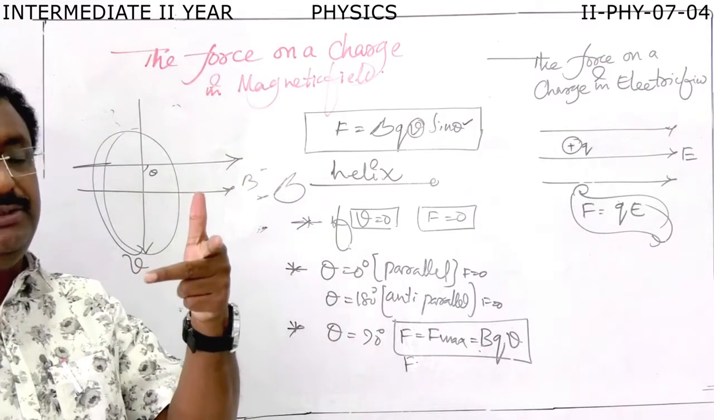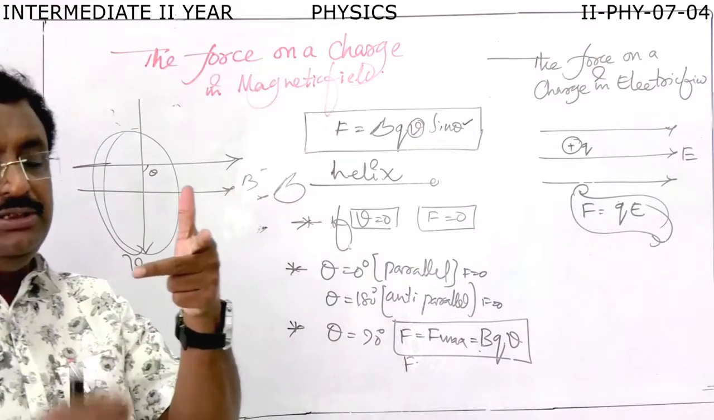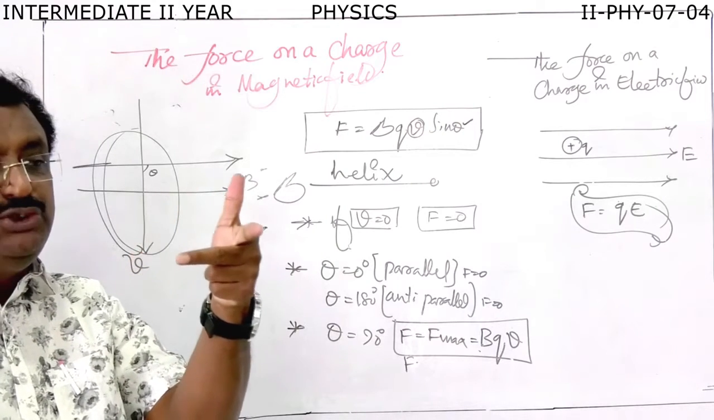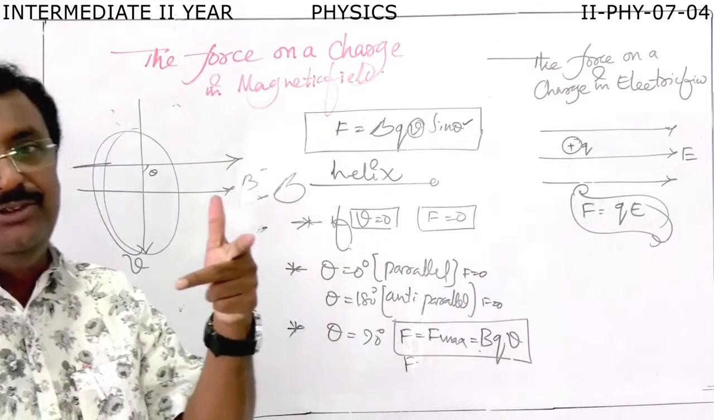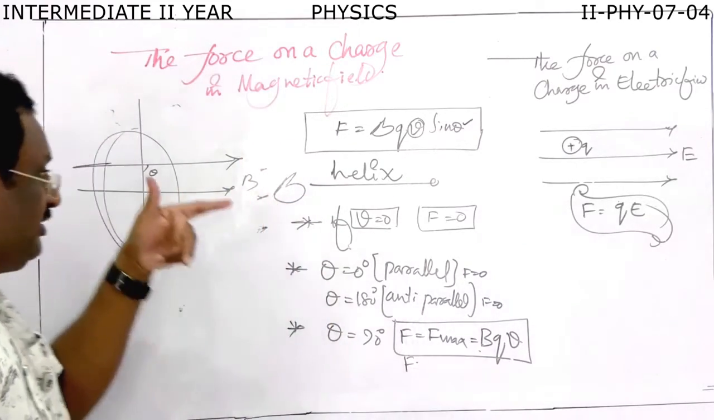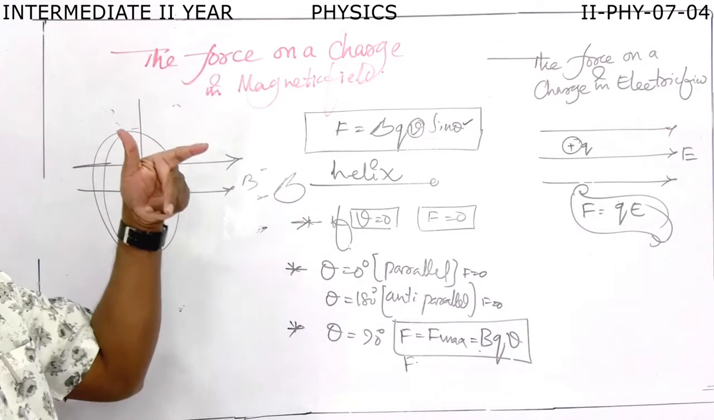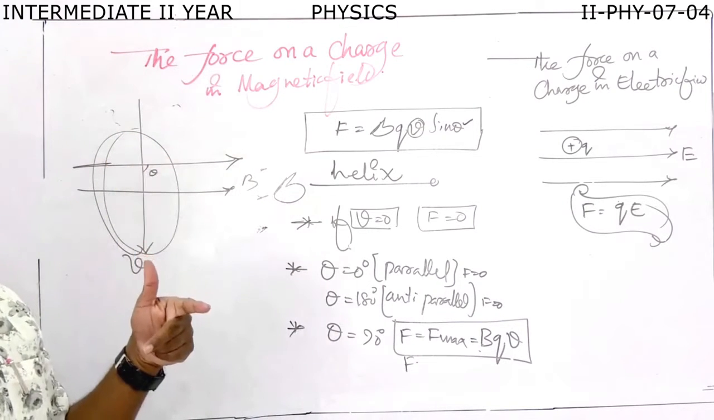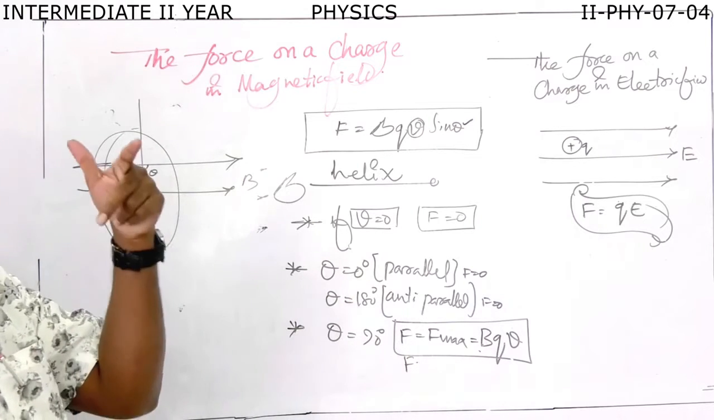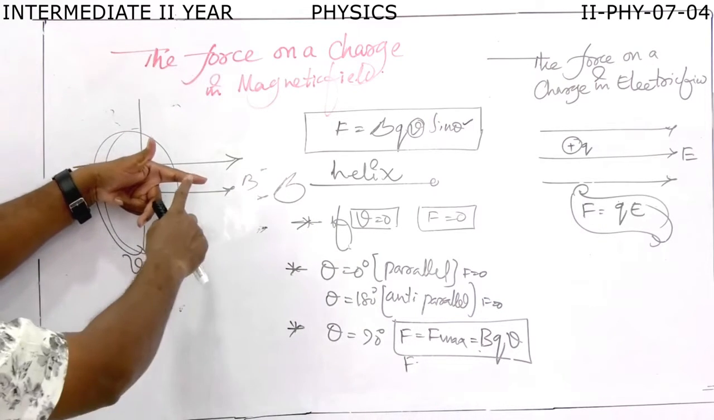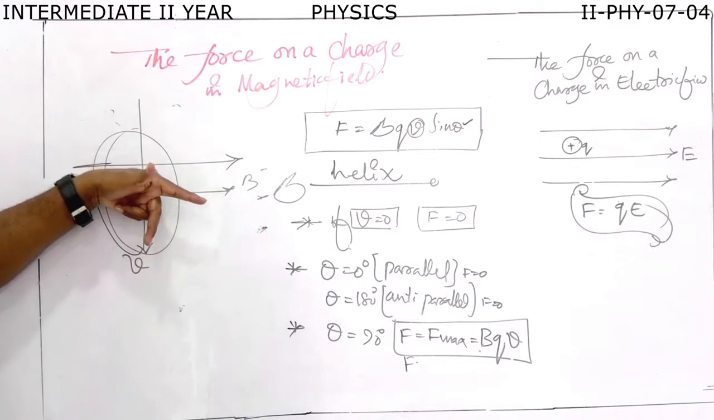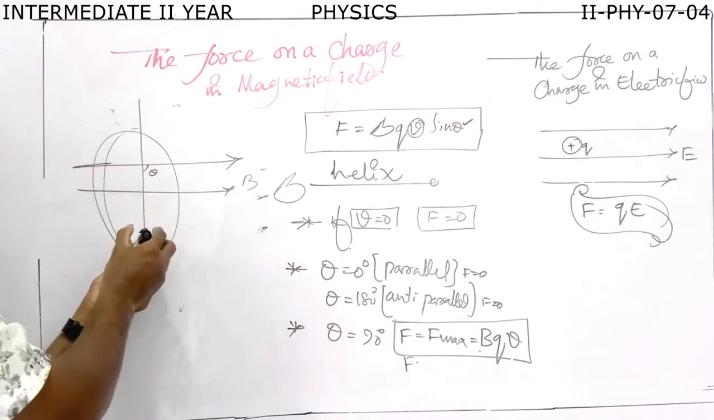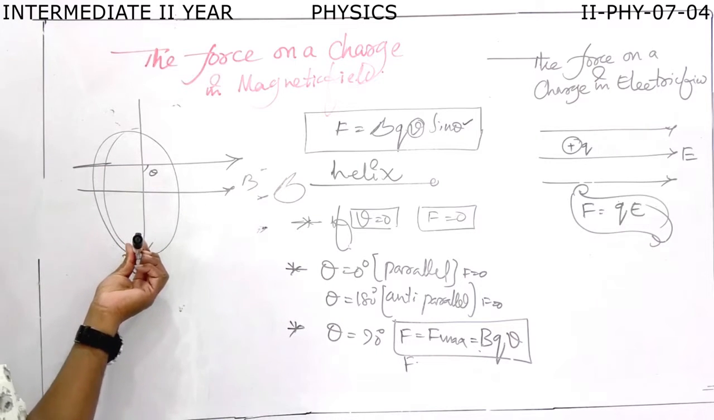This is the thumb, this is the forefinger, this is the central finger. They are mutually perpendicular. If the forefinger indicates the direction of magnetic field, you keep this forefinger in the direction of magnetic field and the central finger in the direction of velocity. Then the thumb indicates the direction of force like this. This is the forefinger, we keep in the direction of magnetic field. The central finger in the direction of velocity. Now the thumb indicates the direction of force. This is the direction of force.